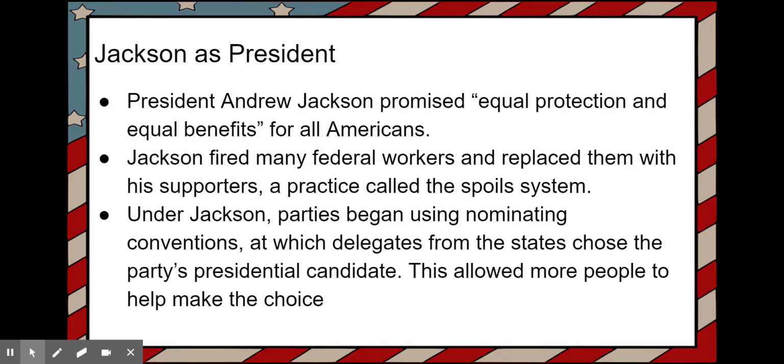Under Jackson, parties began using nominating conventions at which delegates from the states chose the party's presidential candidate. This allowed more people to help make the choice. Okay, so a nominating convention is basically a bunch of people from the same party getting together. So say the Republicans would all get together and they all vote for what person they want to be their candidate for president. And at this time it was Jackson. So highlight this bottom one too about nominating conventions, because that again is another bell ringer vocab word that we will have.